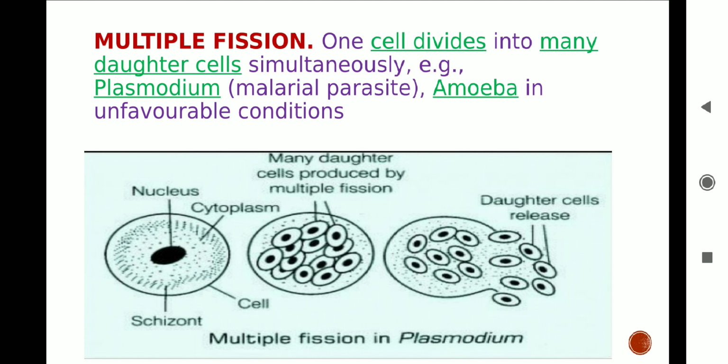Multiple fission only takes place during favorable conditions. Under unfavorable conditions, the daughter cells which are formed from the parent develop a protecting covering which you can see. It is known as a cyst. And when favorable conditions arise, the cyst, the protecting covering, breaks and small offspring are released out.